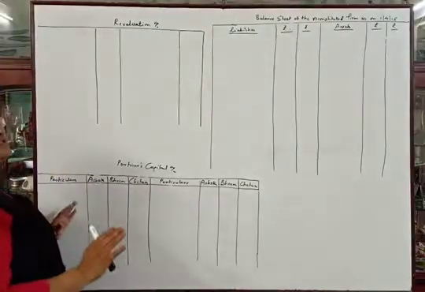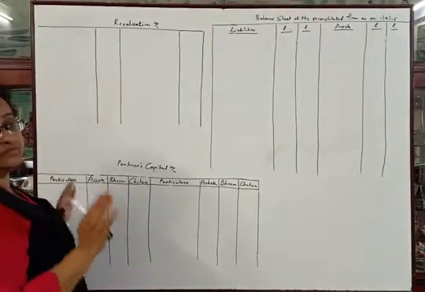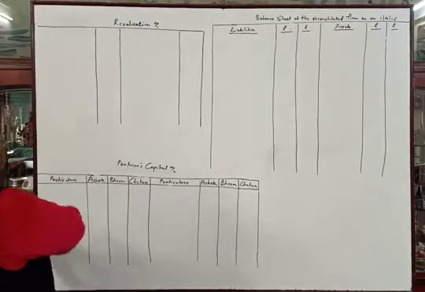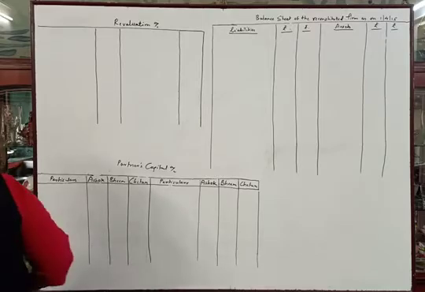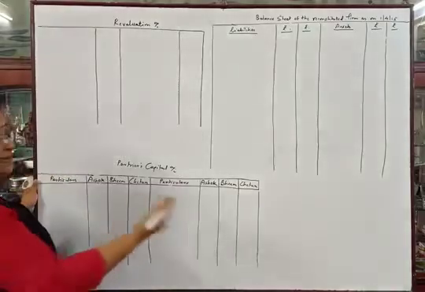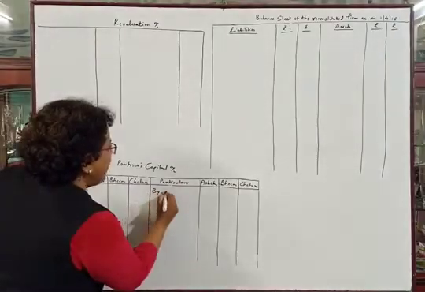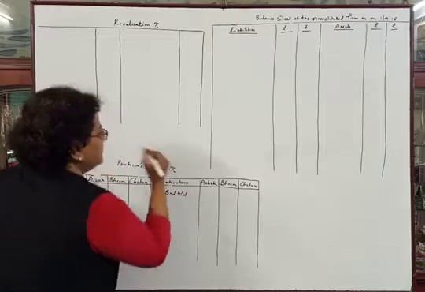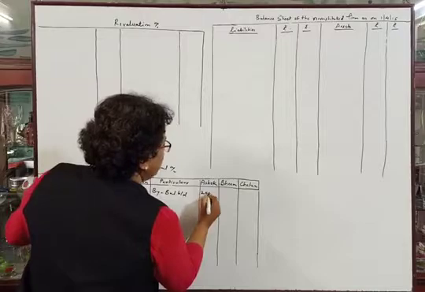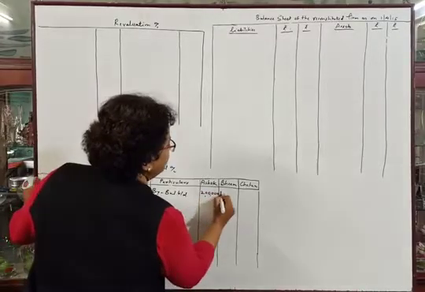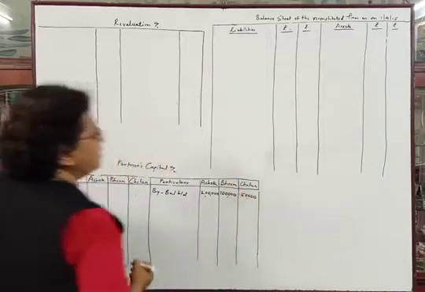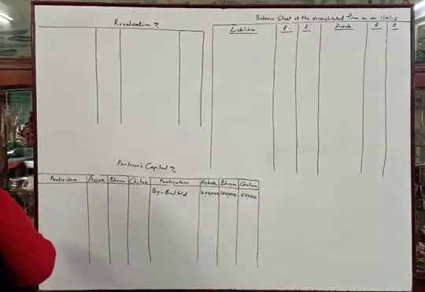First we have to post the items from the old balance sheet. So we will see the problem. In the old balance sheet, on the liability side capitals are given. So we will first transfer the capitals to the credit side of the partners capital account, by balance brought down. The amounts are 2 lakhs, 1 lakh and 50,000.